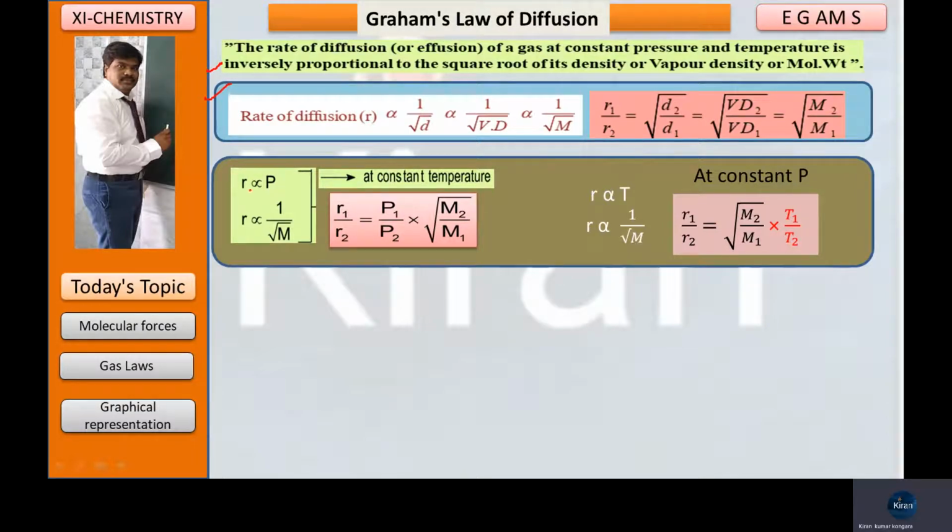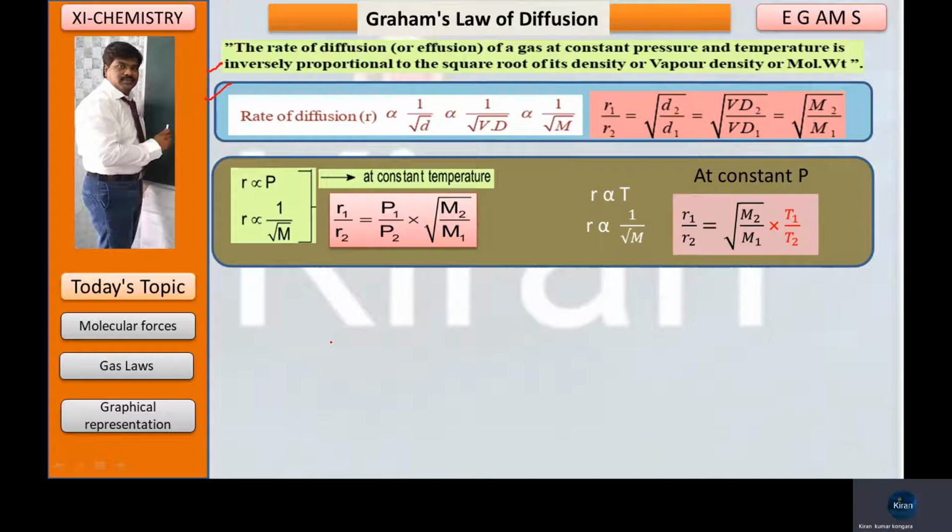Now when you apply this equation with M2 by M1, along with that, when you change the temperature, when you change the pressure, here this equation is applicable at constant pressure. This equation is applicable at constant pressure. This is the constant temperature, this is the constant pressure. Now I am going to show you the same Graham's law of diffusion with respect to the definitions.